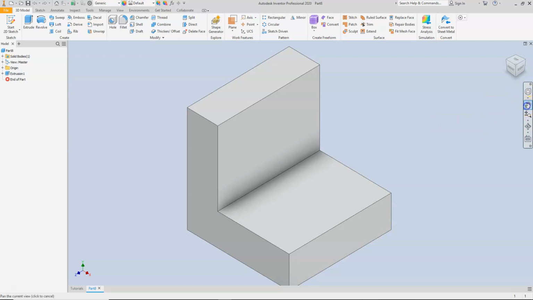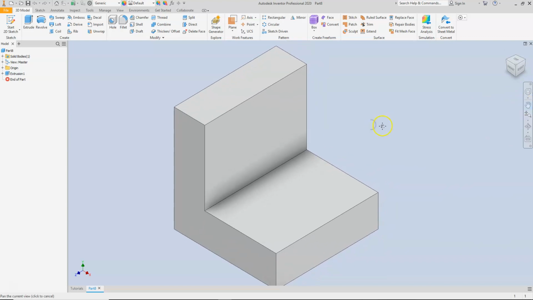And definitely using the pan button. If I'm using a laptop and I don't have my mouse connected, then I've definitely got to use that pan button. So one of my initial thoughts is, when I use a laptop with Inventor, I've got to make sure I have a mouse to go along with it. It just helps me.